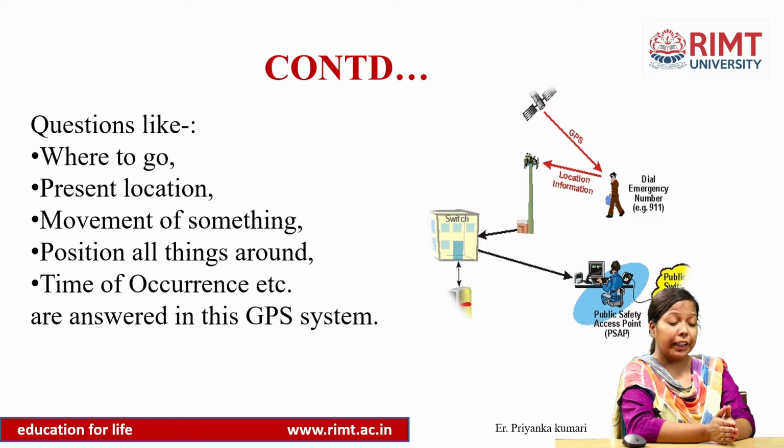First of all it will ask us where to go, then it will fetch our present location, that is Patiala. Suppose now we would like to go to Delhi, then Delhi is my destination location, right?